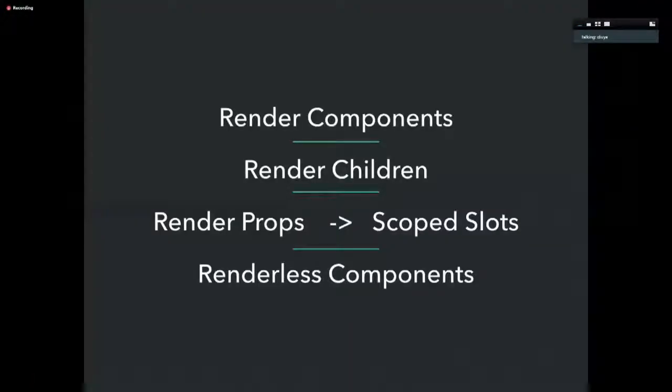And so what we talked about so far is the concept of render components, render children, render props, and renderless components. And the nice thing is that these concepts actually translate very easily from React to Vue. The only difference is that a couple of the vocabulary words are different. So we don't really say render props in Vue. We say scoped slots, which is a bit different, but slightly similar, and the concepts still carry over. And hopefully this talk gives you an idea of how to move your thinking from React to Vue.